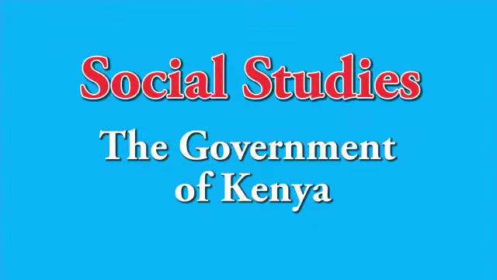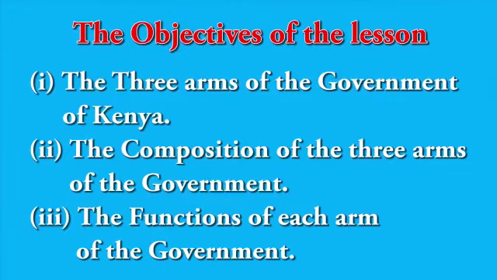We want to present on social studies, and our topic today is the government of Kenya. The objectives are: 1, we are going to see the 3 arms of the government of Kenya. 2, the composition of each of the 3 arms. Number 3, the functions of each arm of the government.